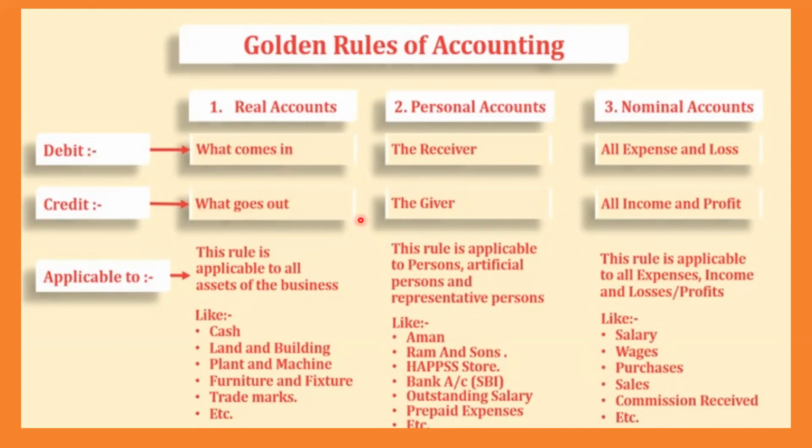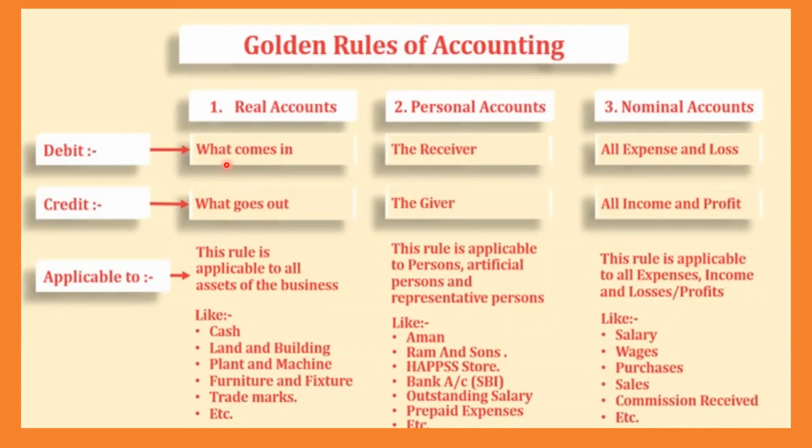What goes out? That means I am paying 50,000 rupees in the market and buying the nuts and bolts for the assembly of the scooter. To make the scooter, I'm going to buy nuts and bolts from the market by paying 50,000 rupees. That means that goes out. Okay, that is the meaning. Very simple. See what comes in, what goes out.